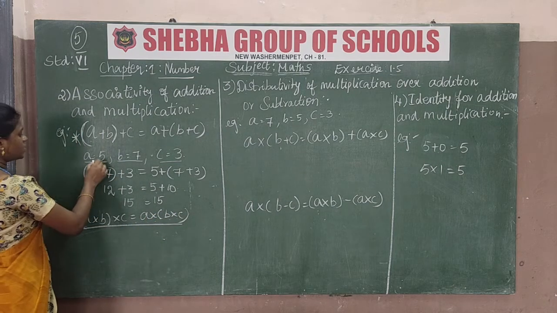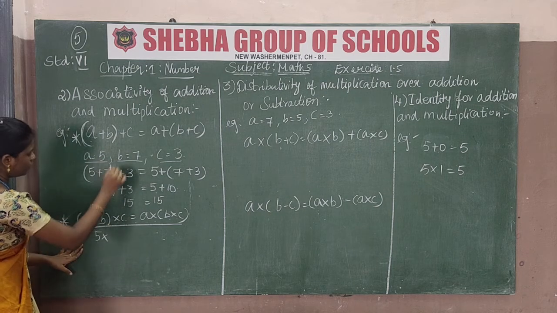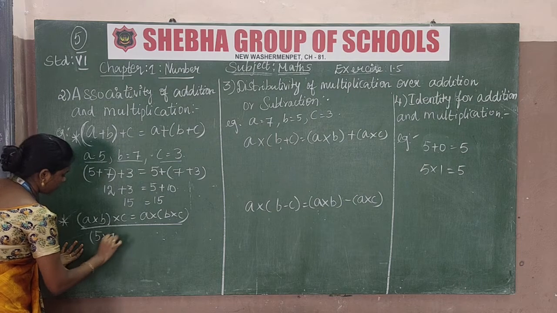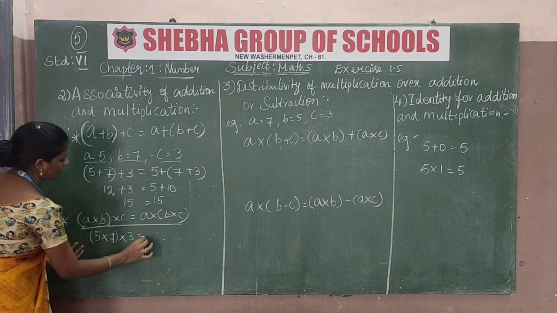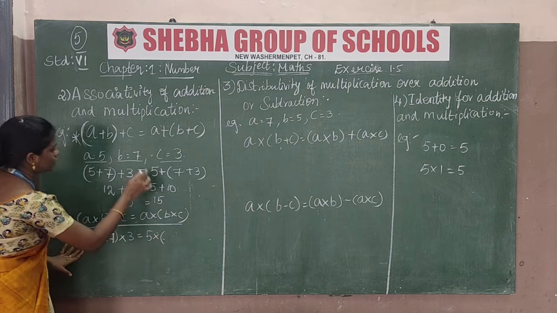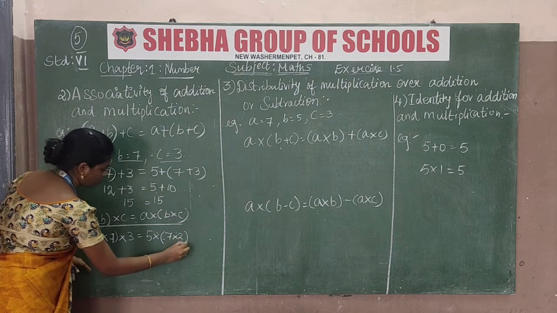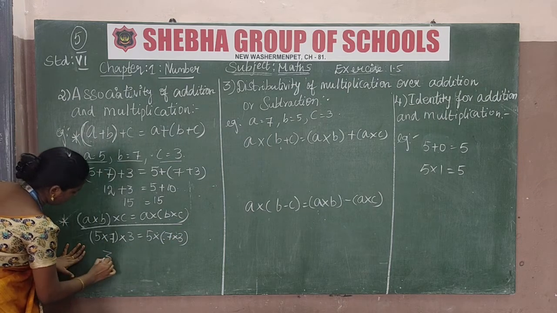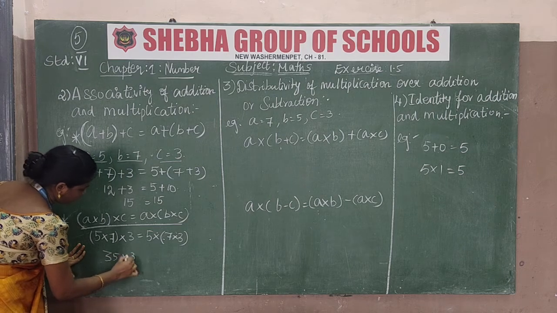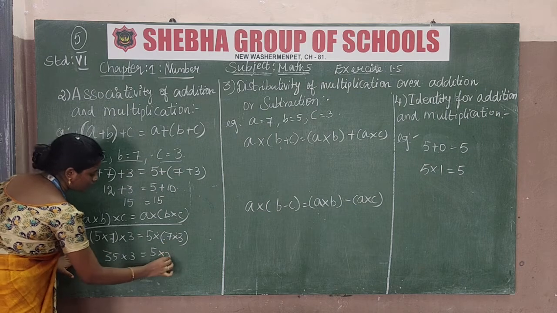Okay, let us assume the same values. A is equal to 5, b is 7, c is 3. So a into b into c is equal to a into b into c. Then 5 into 7 is 35, into 3, is equal to 5 into, 7 3s are 21.